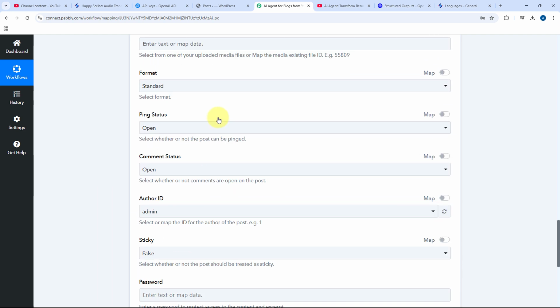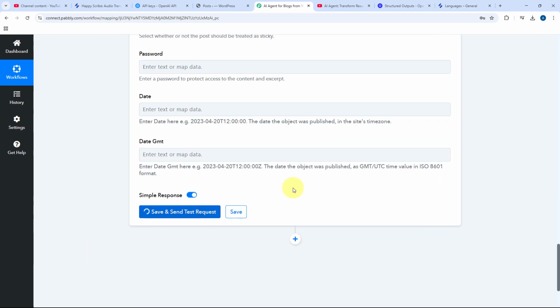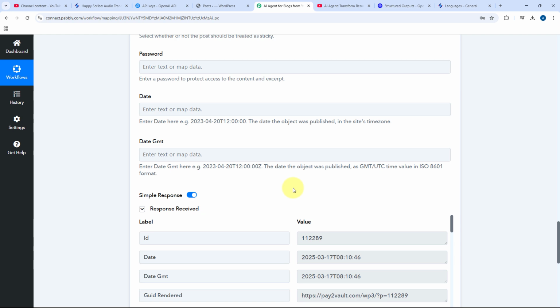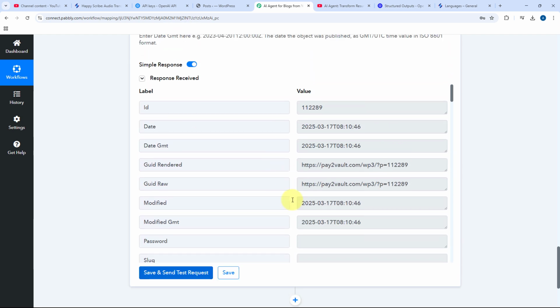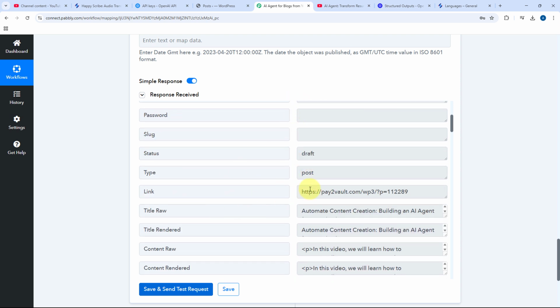After entering all the details and selecting all the options of your choice, just click on Save and Send Test Request. As you click on Save and Send Test Request, here you can see that we have received some response. This response says that the blog post with the same content is created. And in the response, in front of link, we have the link of the same blog post as well. So I'll just paste the link over here.